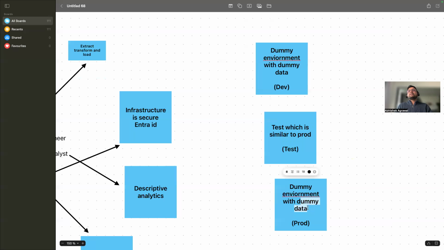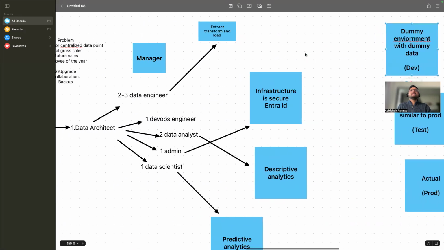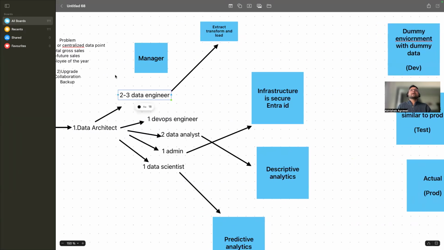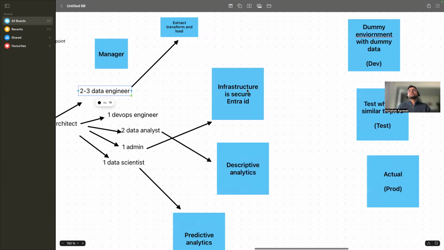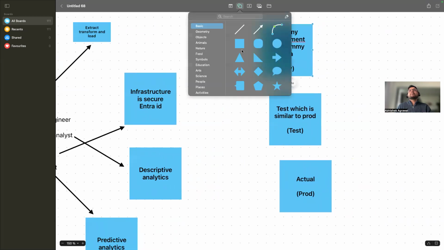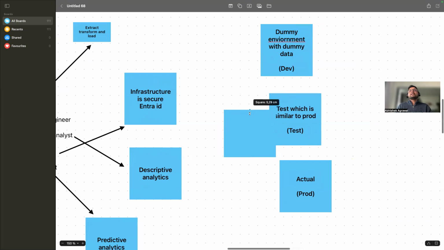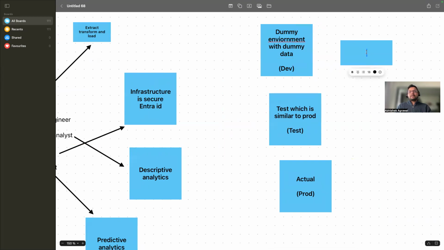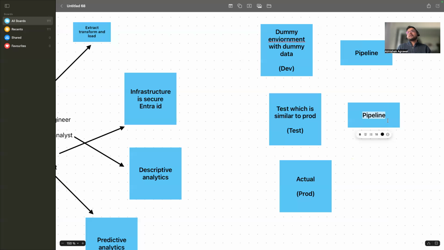And prod, which is the actual environment, right? So suppose the data engineer creates the pipeline. Suppose this data engineer says, I created a pipeline which can move the data from this place to this place. So what will the DevOps engineer do? The DevOps engineer will move this created pipeline from this environment to this test environment, and the testing will happen whether it's functioning right or not.